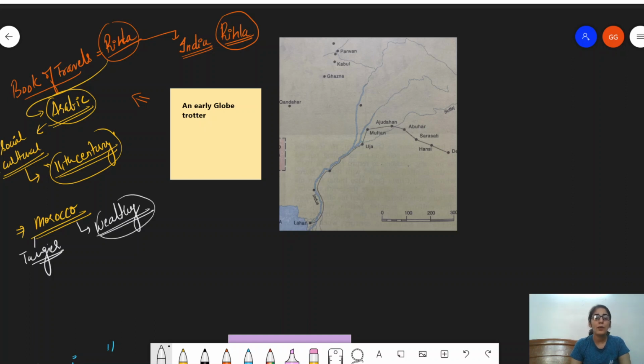So he came from a wealthy background, as a result of which he was highly taught. So he was a learned man, and he was given education. He received literary education and scholastic education when he was very young.